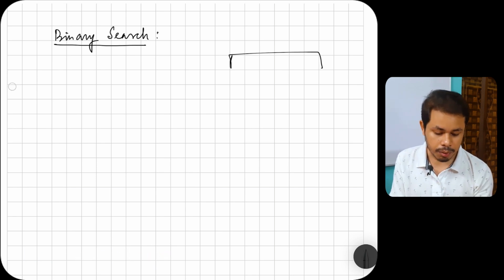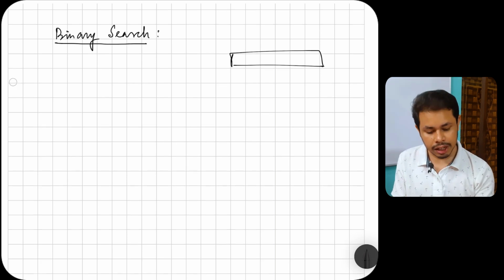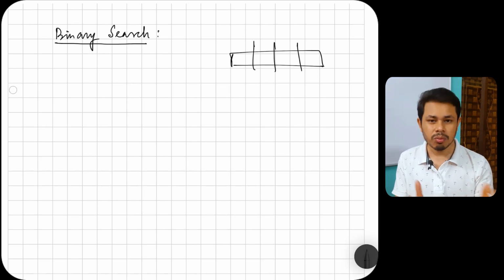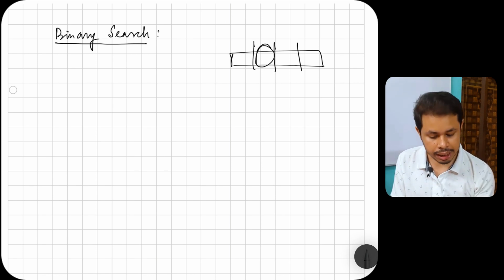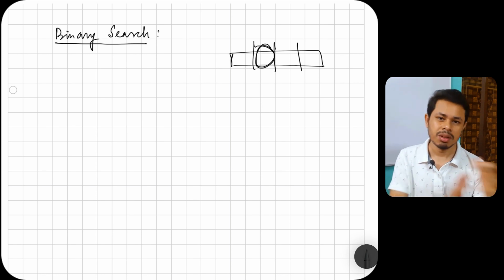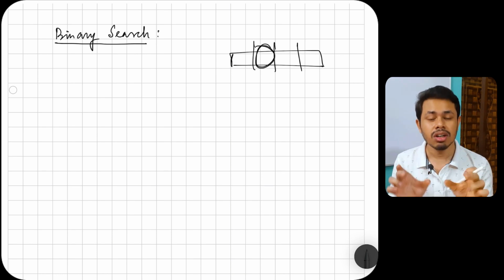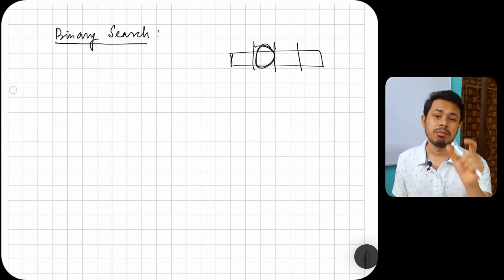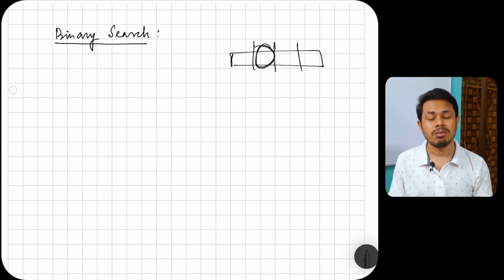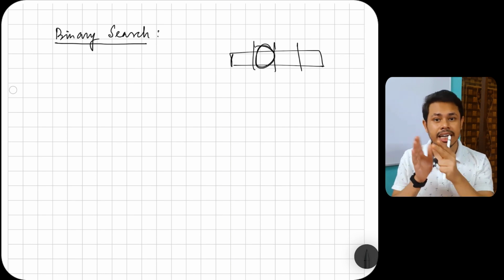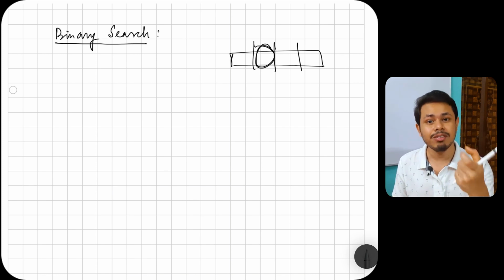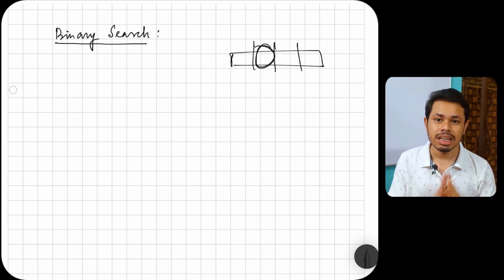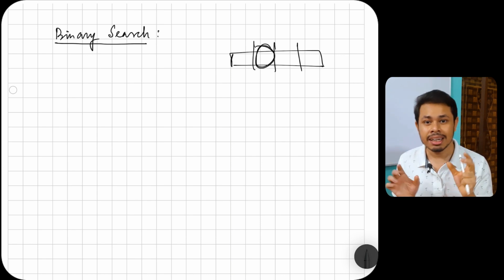Let's say you have a problem, you have an array. Using divide and conquer, you can divide it into 2 parts, 4 parts or even 10 parts, doesn't matter. But you can focus on only a particular part, this part or maybe some other part, and if that particular condition is satisfied, then you can find your solution in that particular part only. You can ignore the rest of the parts. That is the beauty of divide and conquer. It breaks the problem into different parts and allows you to enter a specific region where you can find your corresponding element. The same thing binary search will be doing.